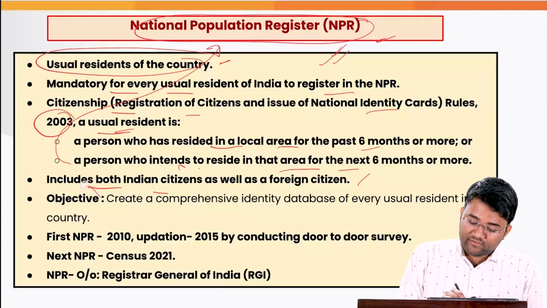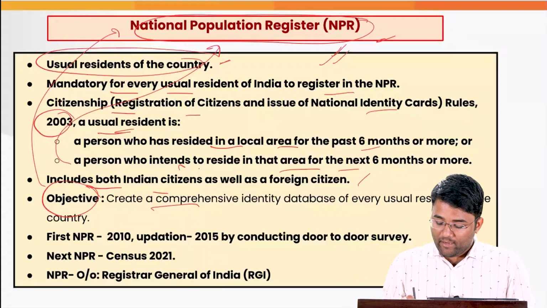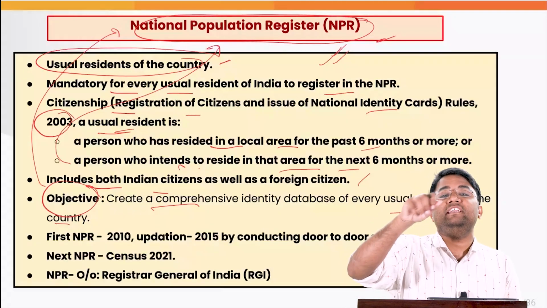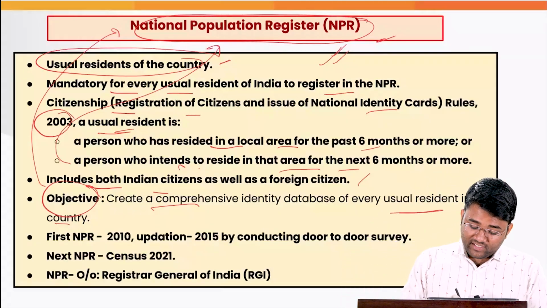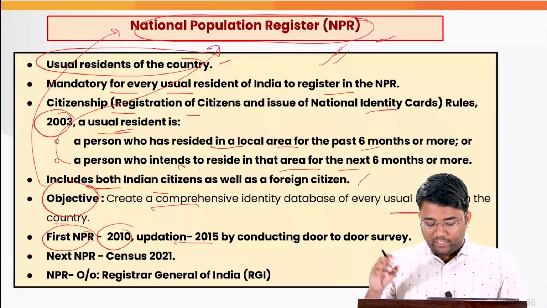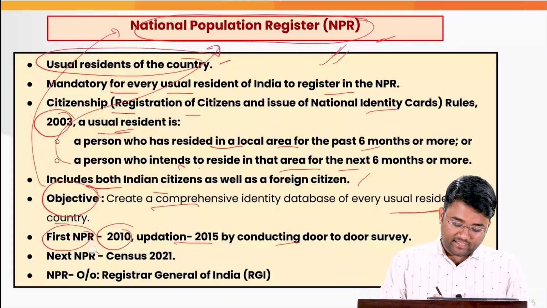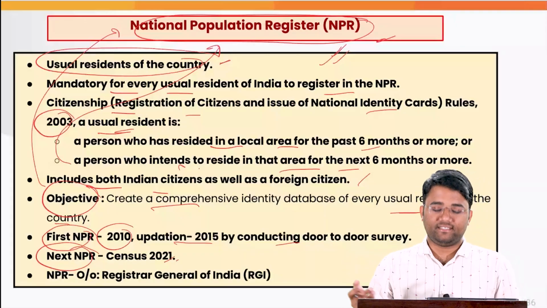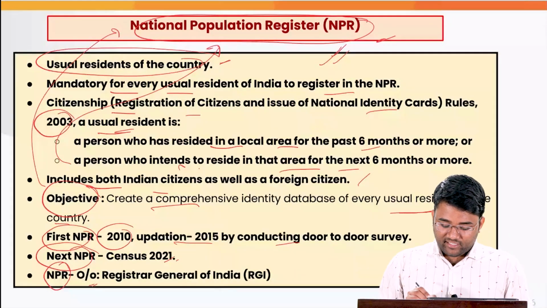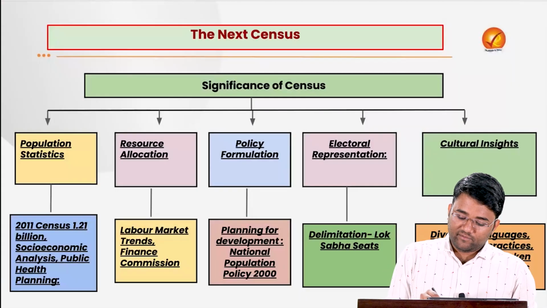What is the objective of this NPR? To create a comprehensive identity database of every usual resident in the country, to identify who are the people living in India. Also, the first NPR was conducted in 2010, and the updation was done in 2015 by conducting a door-to-door survey. The next NPR will be conducted along with the Census 2021 itself. And the NPR is conducted by the Office of the Registrar General of India, which is also under the Ministry of Home Affairs.